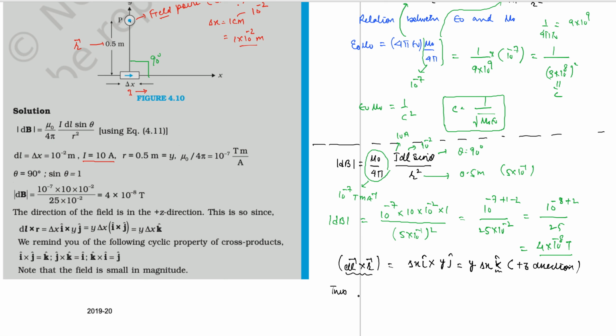This means that dB is along the positive z direction.